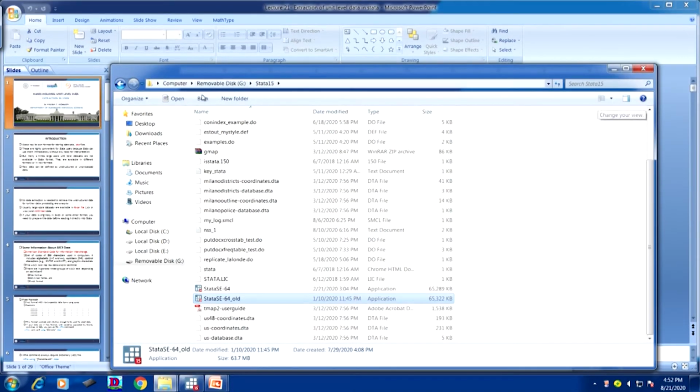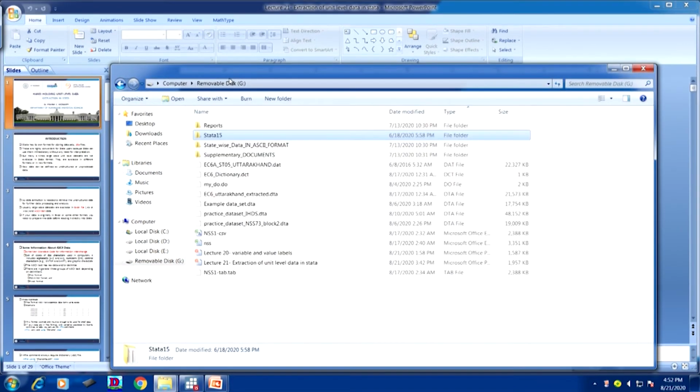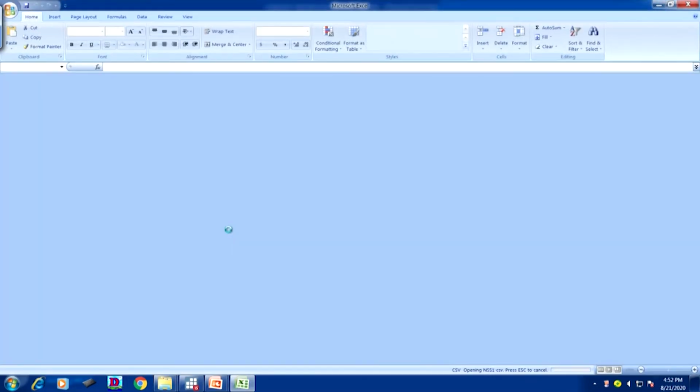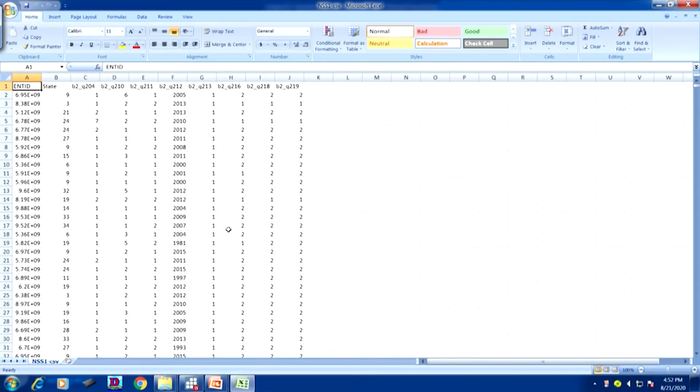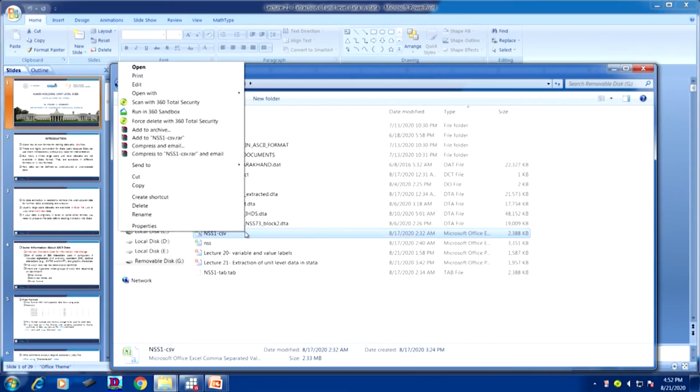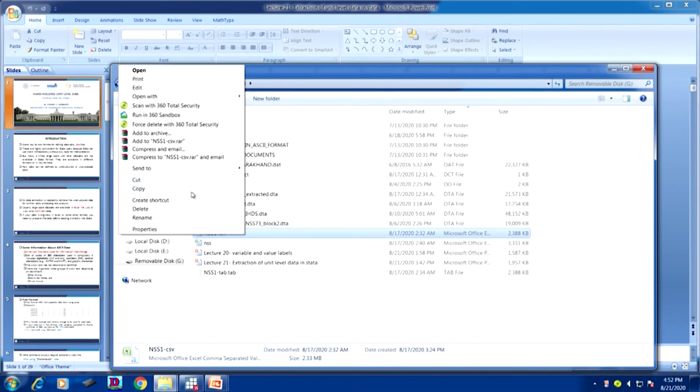So, in our file, we can open the CSV file. This is the CSV file. But we have opened it in Stata; we need to check it with right click, open with, and at the top, open with Notepad.